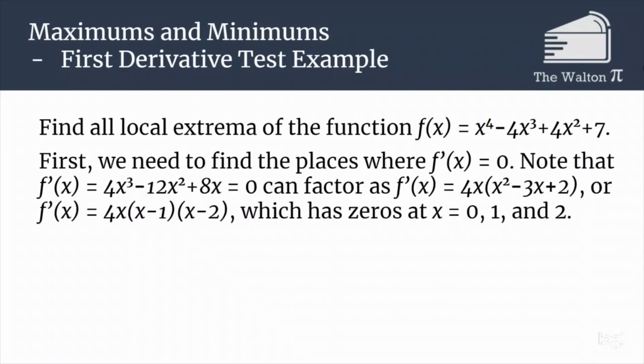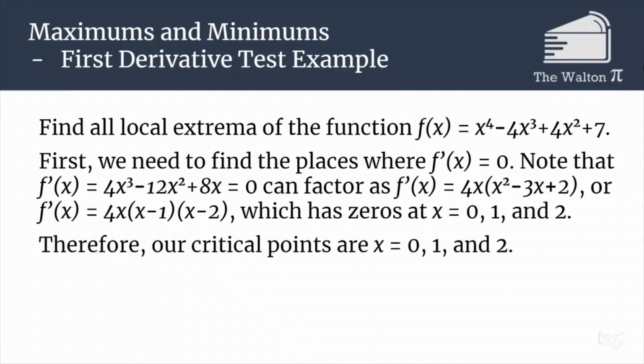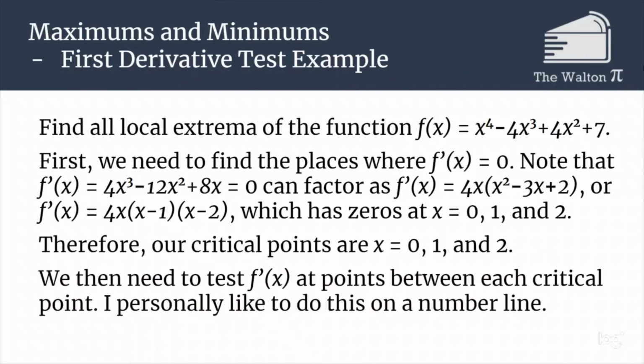When we take the derivative, we get f prime of x is 4x cubed minus 12x squared plus 8x, which factors as 4x times x minus 1 times x minus 2. This has zeros at 0, 1, and 2, so those are going to be our critical points. So if we check each of these, we are going to figure out what f prime of x is between these different critical points, and then we're able to determine if they are minimums or maximums.